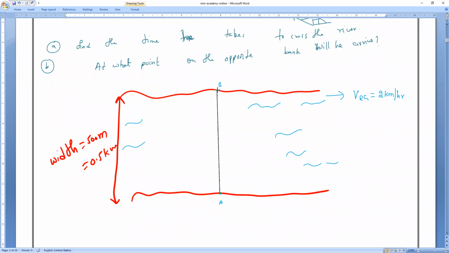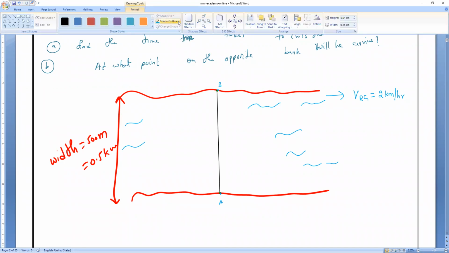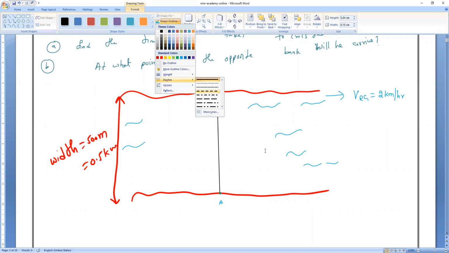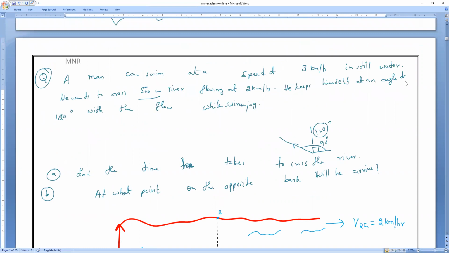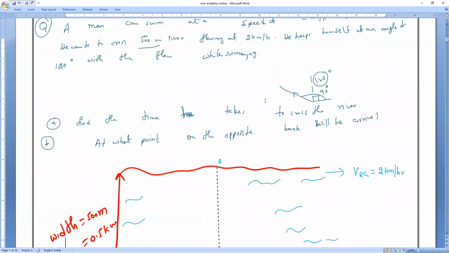So only when minus x equals plus x can he go in a straight line. Now, with what angle is he traveling? Here they mention an angle of 120 degrees with the flow.